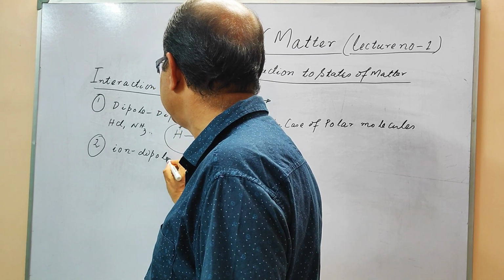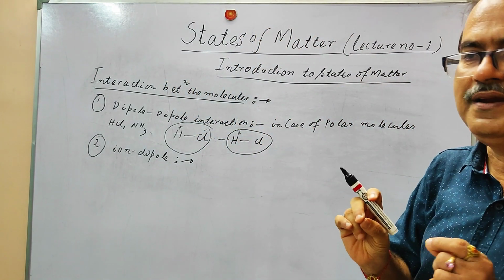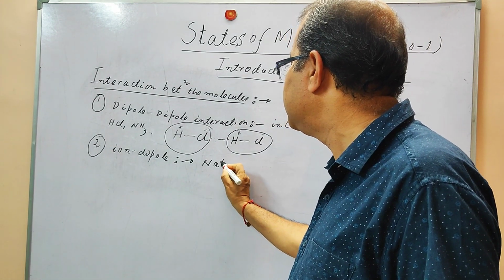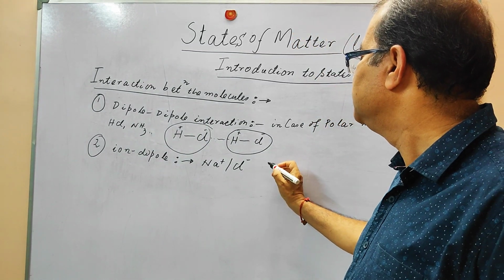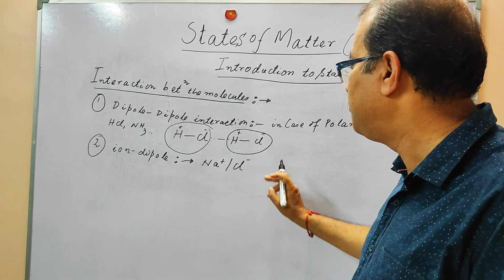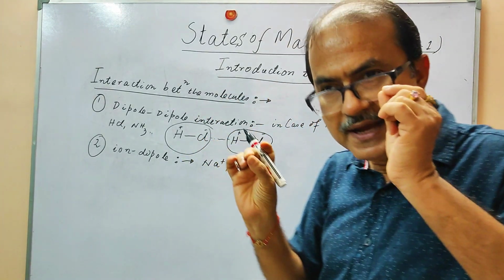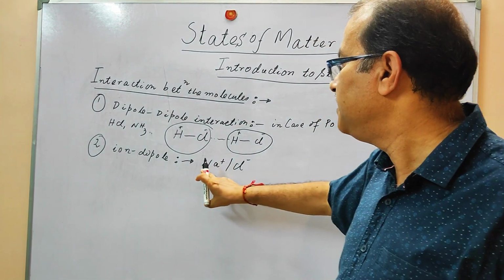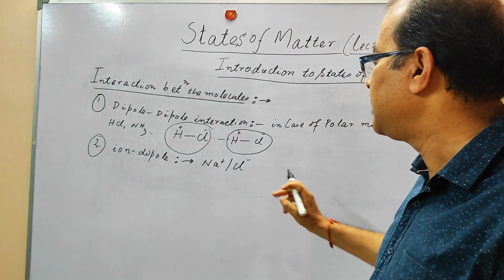The second type of interaction is ion-dipole. In the ion-dipole interaction, when we dissolve NaCl, sodium chloride, in water, Na plus and Cl minus will be attracted by the H2O. H2O has a dipole moment. A dipole has already been created in H2O, and the negative point of this H2O molecule will attract the positive Na plus, and the positive point, that is the H ion, will attract the negative point.